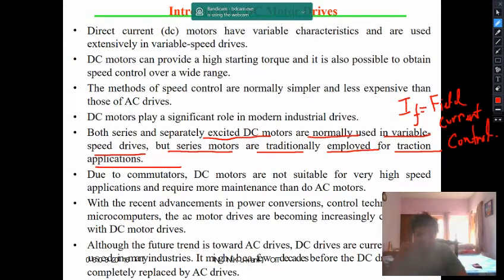in a periodic manner, because the brushes are in constant contact with the commutator segments, and as the machine rotates, the commutators as well as the brushes will wear with time, because these are high speed applications and you have to do maintenance in a periodic manner.